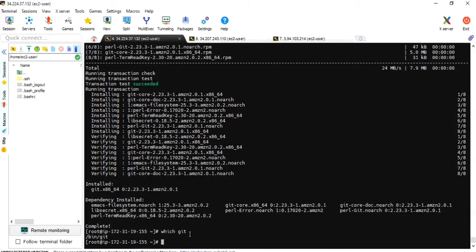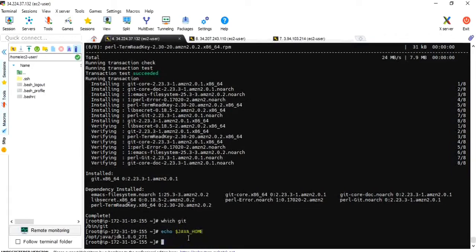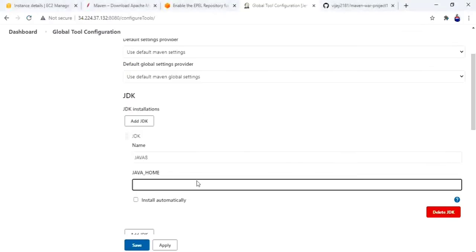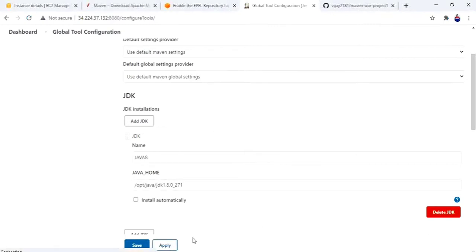Let me go to server 1 and echo $JAVA_HOME. Okay, this is my Java home path. Copy and paste it here. Apply.